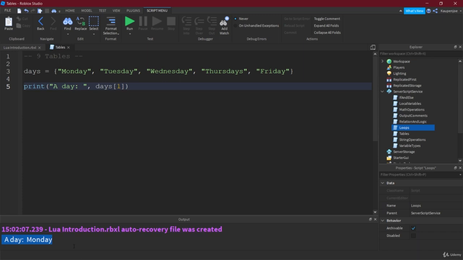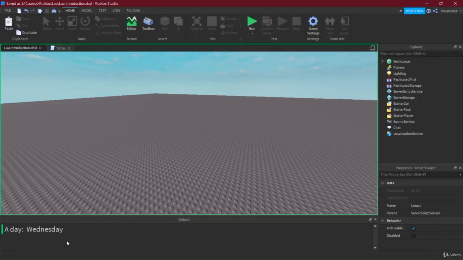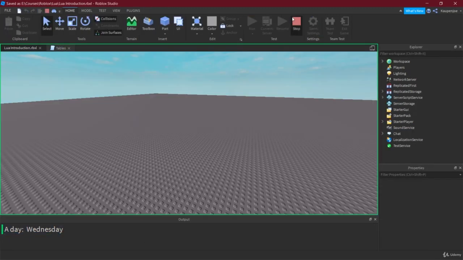Now, for all of you who have programmed in another language, yes, the index starts at 1 instead of 0, because this is how Lua works. Lua's index starts at 1. It's very important. If you don't know what that means, just be sure to know this is basically the first element, the second element, and this is how you can access them. So if we put in a 3, then we would expect Wednesday to come out, and of course, Wednesday is printed out. That's great.